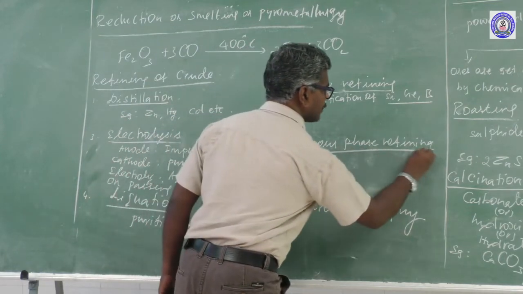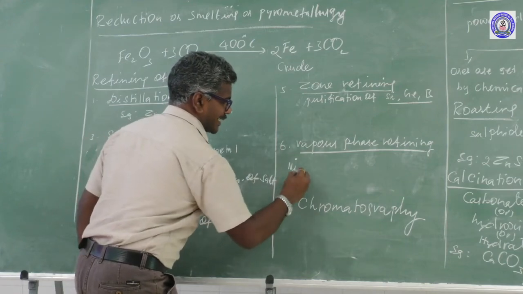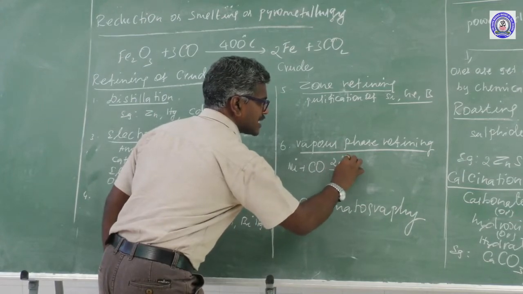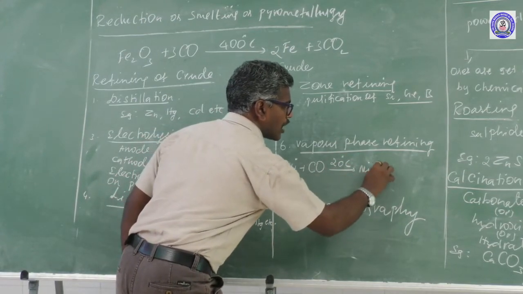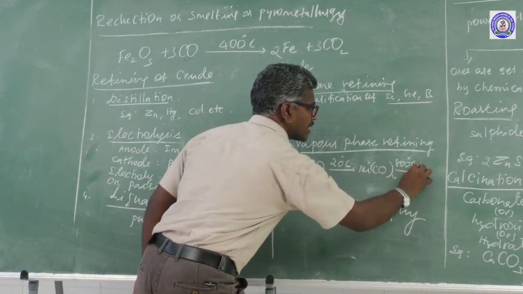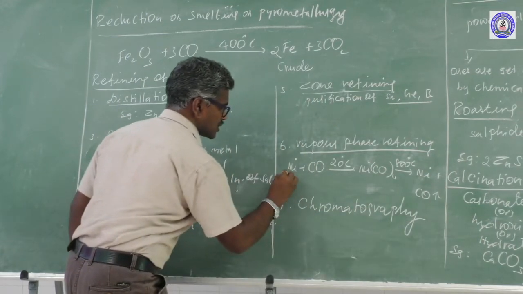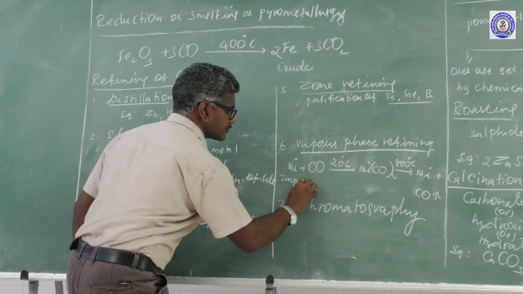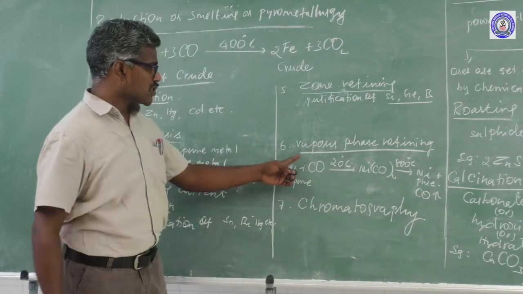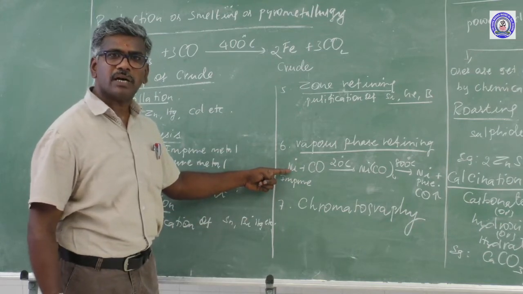Another one is vapor phase refining. For example, impure nickel is treated with carbon monoxide at a low temperature to form a volatile compound. Next, it is heated to 800 degrees Celsius to form nickel plus carbon monoxide gas. This one is the impure metal. This one is the pure metal. What are the uses of this method? This method is used for purification of nickel, zirconium, and titanium.